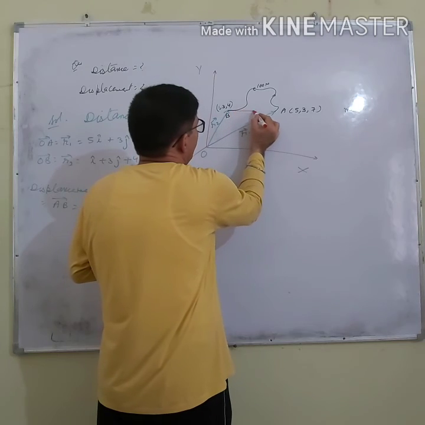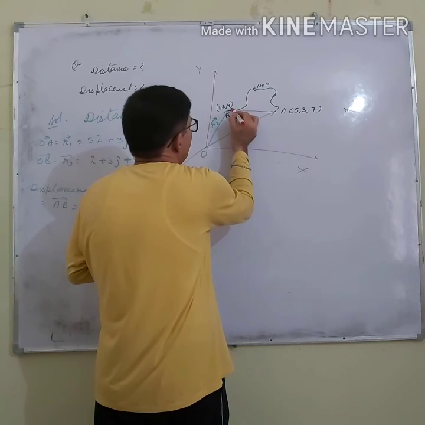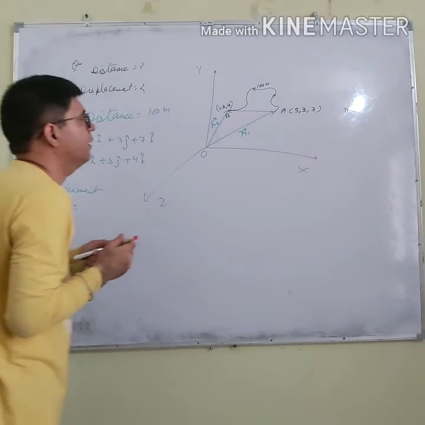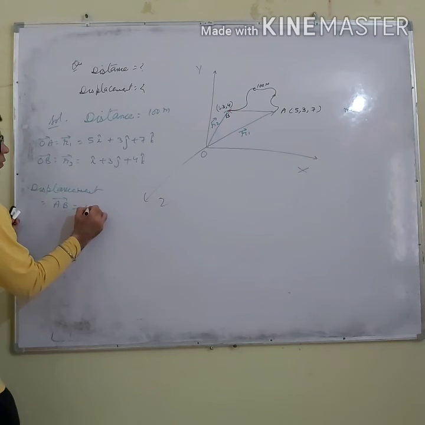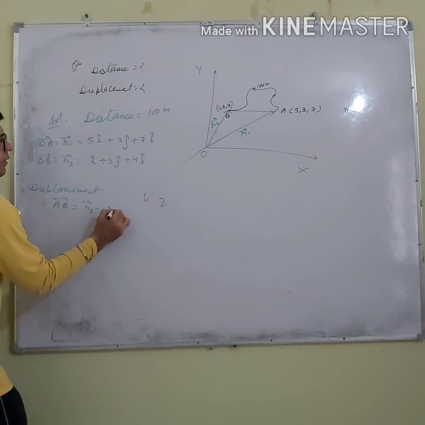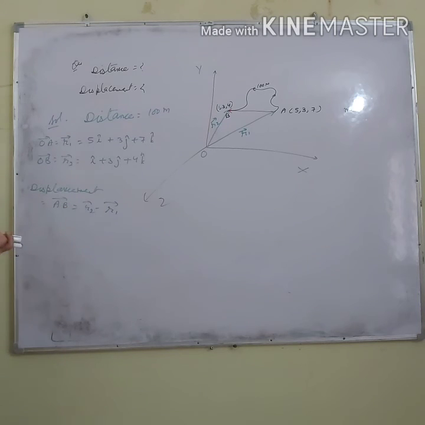The direction is from A to B. This AB is the change in position. So what will be AB? Final position is R2 and initial position is R1.